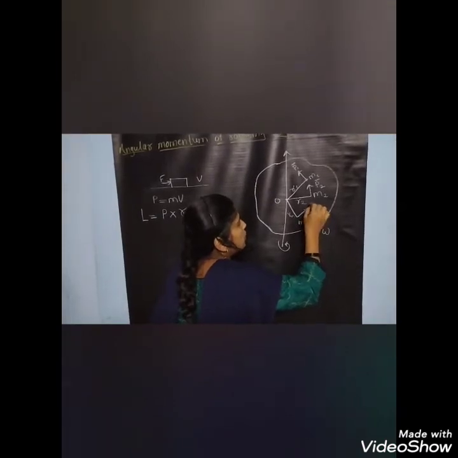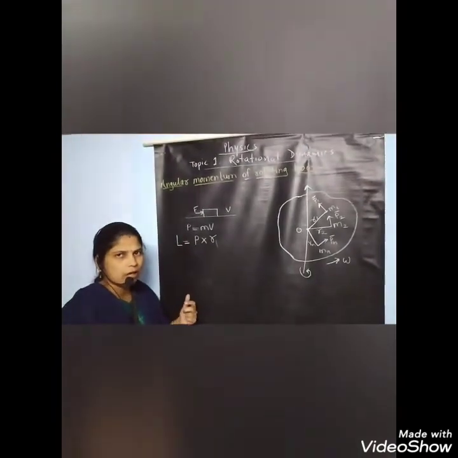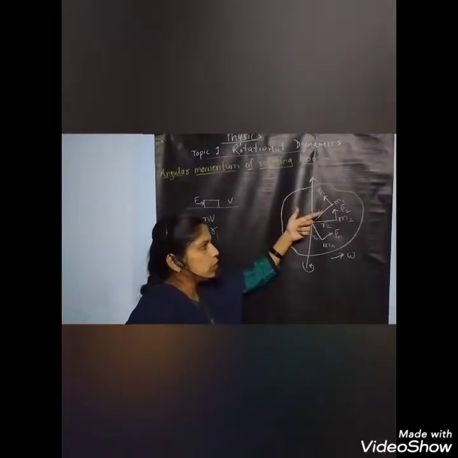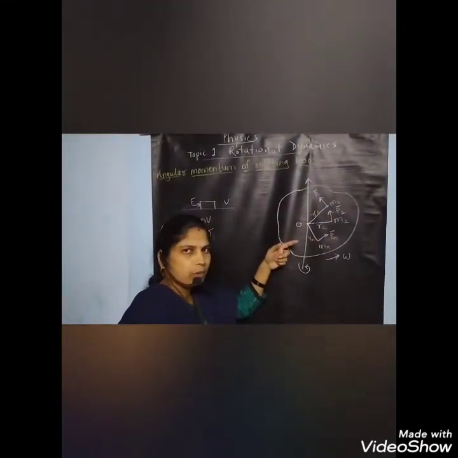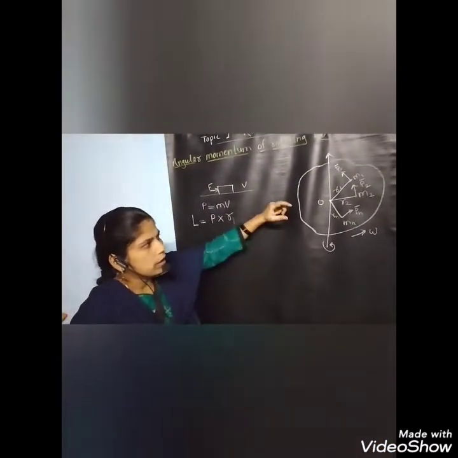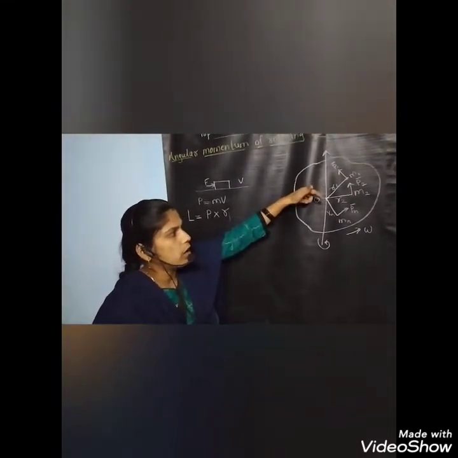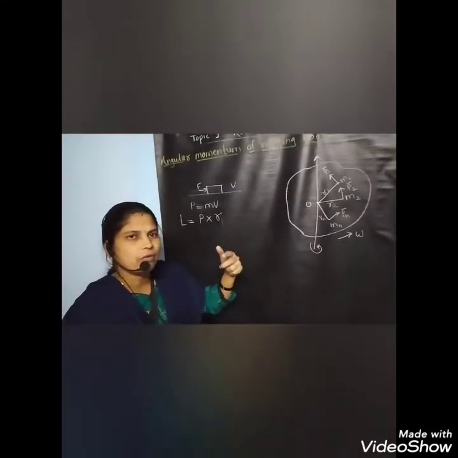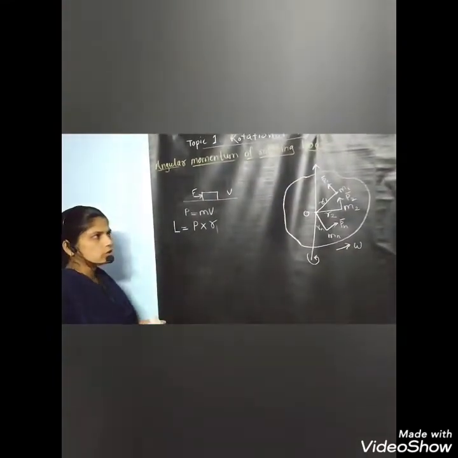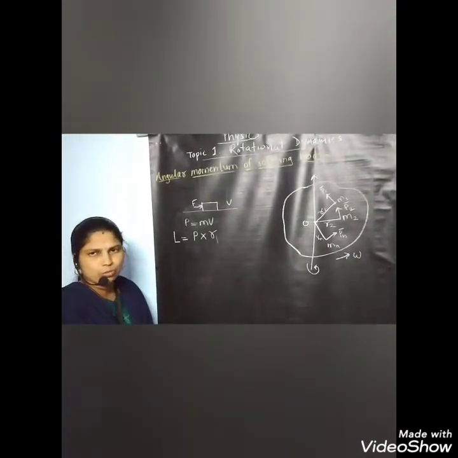These masses are at distances r1, r2, r3, r4 up to rn from the axis of rotation.